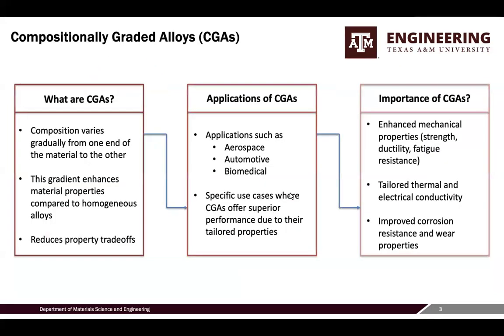This slide talks about what CGAs are, their applications, and their importance. CGAs have compositions that vary gradually from one end of the material to the other, enhancing material properties compared to homogeneous alloys and reducing property trade-offs. Applications of CGAs include aerospace, automotive, and biomedical industries.